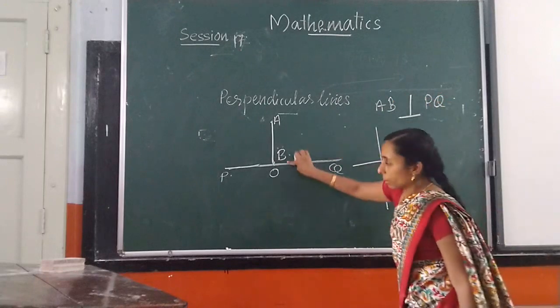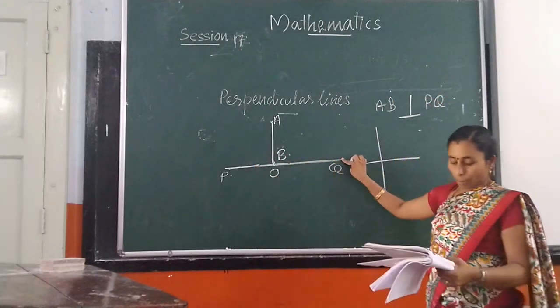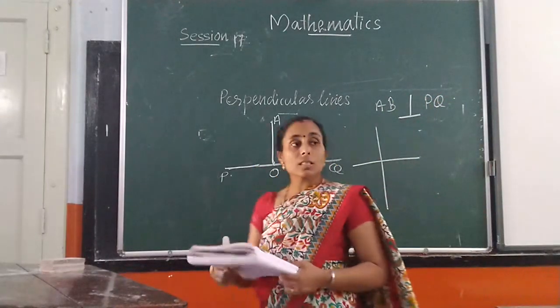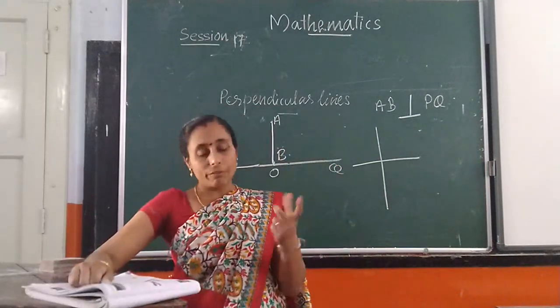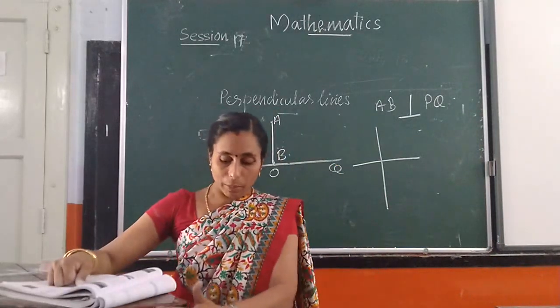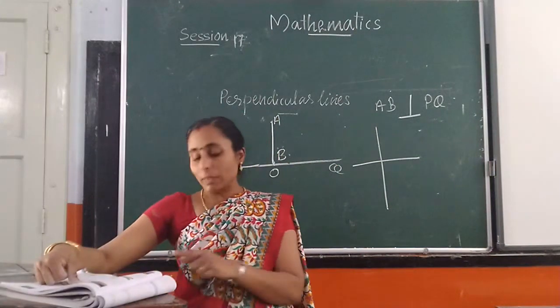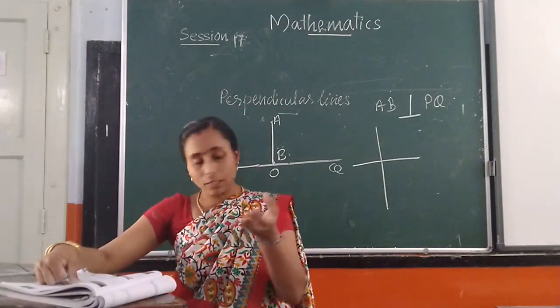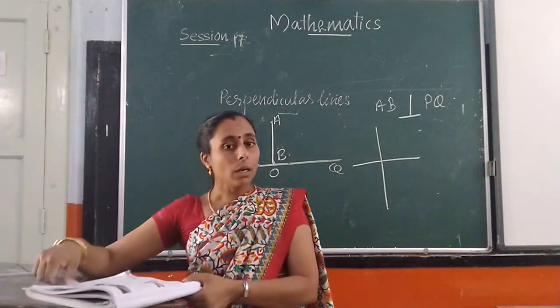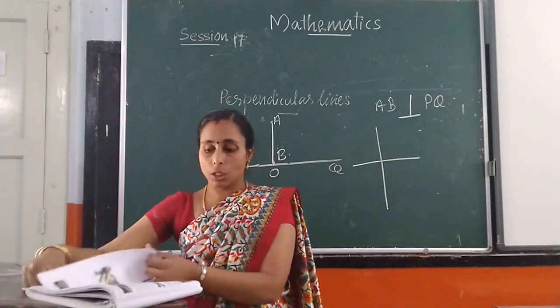We can write here AB is perpendicular to PQ. Then we can see the edges of a table are perpendicular. Edges of a table and corners of windows are examples of perpendicular lines.